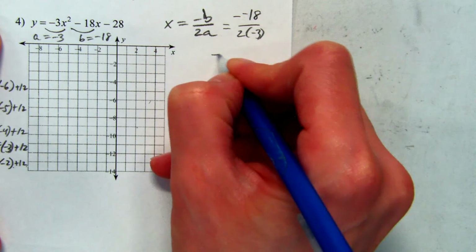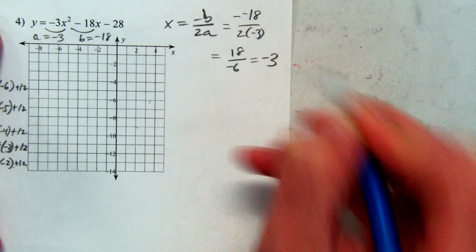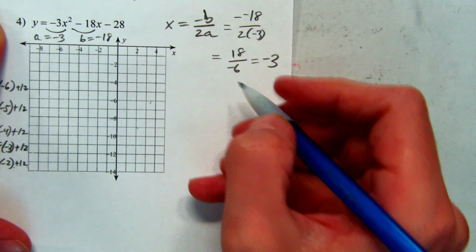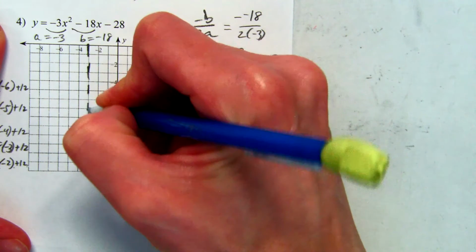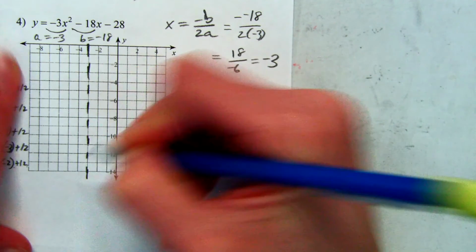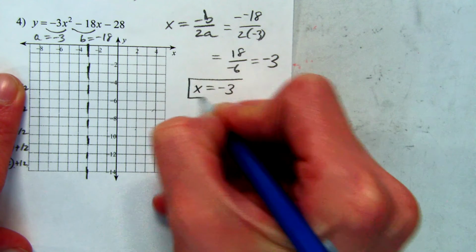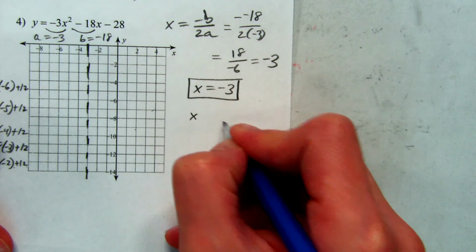So it's going to be positive 18 over negative 6, which will be negative 3. So at negative 3, we'll put in our axis of symmetry. If you want to just go ahead and write x equals negative 3, for the axis of symmetry, we'll already have that figured out.